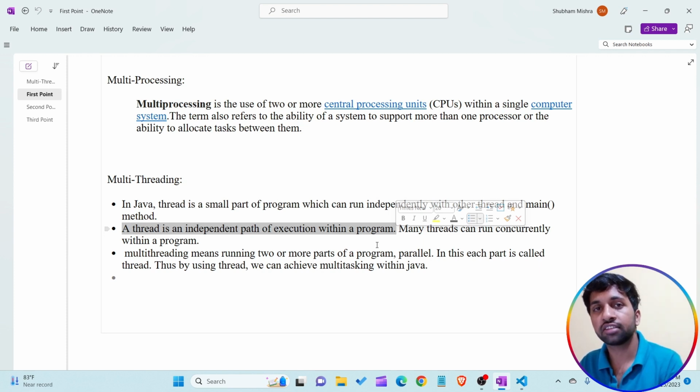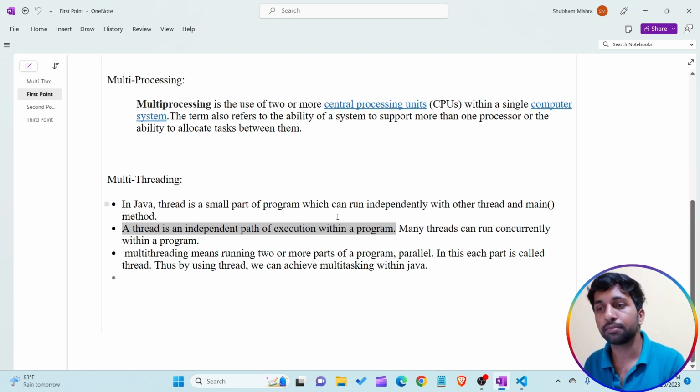Let's take an example: our song is 2 minutes long. If I listen to the music for 1 minute, after 1 minute it increases to 1 minute and 1 second, then 1 minute and 2 seconds, which means the timing also increases. So this is a small part, that is timing, and listening to the music is the second part. These small parts within a single program execute at the same time. This concept is known as multi-threading.